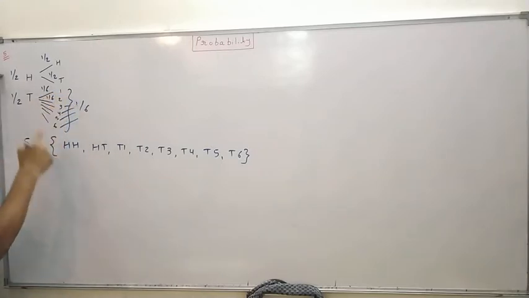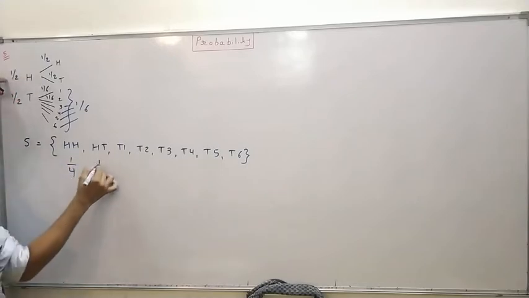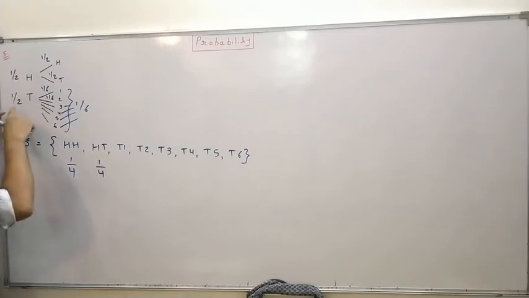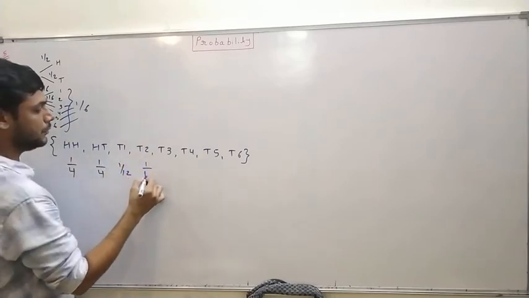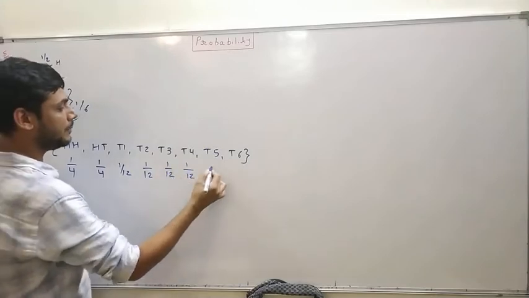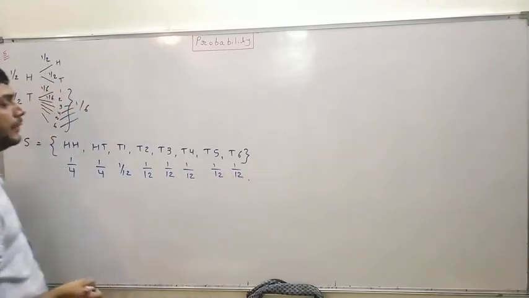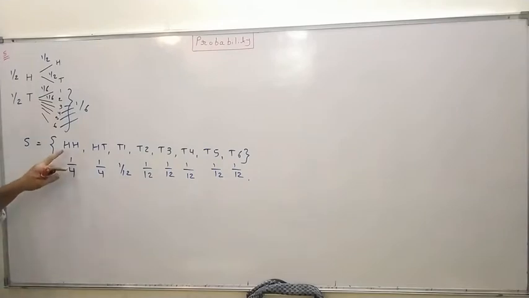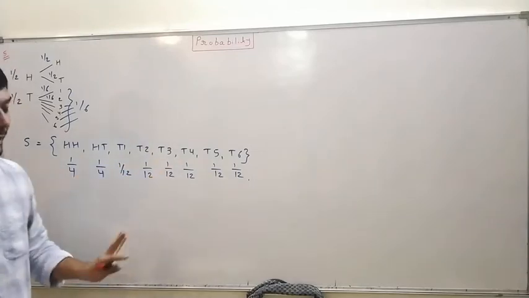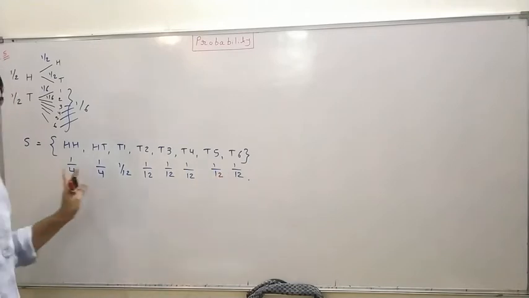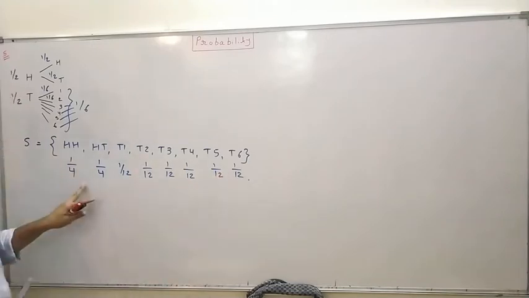So now probability of HH will be 1/2 into 1/2 that is 1/4, probability of HT is also 1/4, probability of T1 means 1/2 into 1/6. આ બેનું મારે મલ્ટીપ્લિકેશન કરવું પડે T1 માટે, so that is 1/12, here also 1/12, 1/12, 1/12, 1/12 and 1/12. So that are the probability of each element: HH, HT probability 1/4, 1/4 and probability of this all six that is 1/12 each. Summation of all these event probabilities will be definitely 1. Okay now